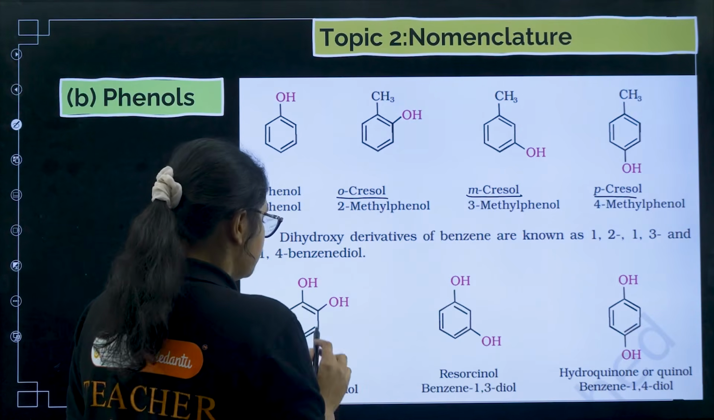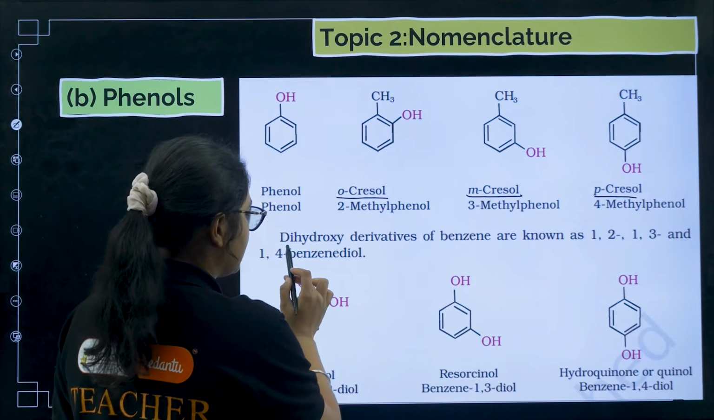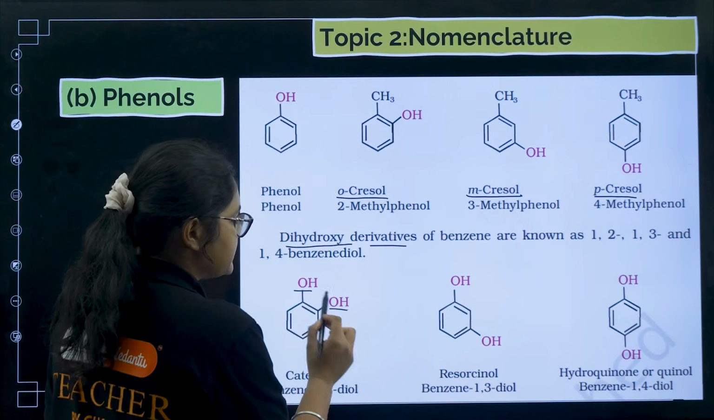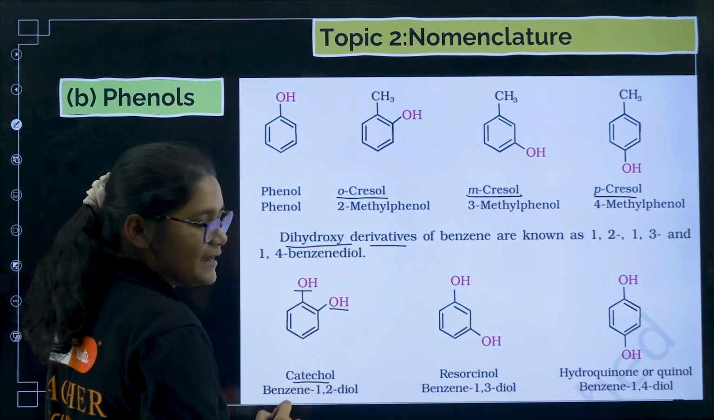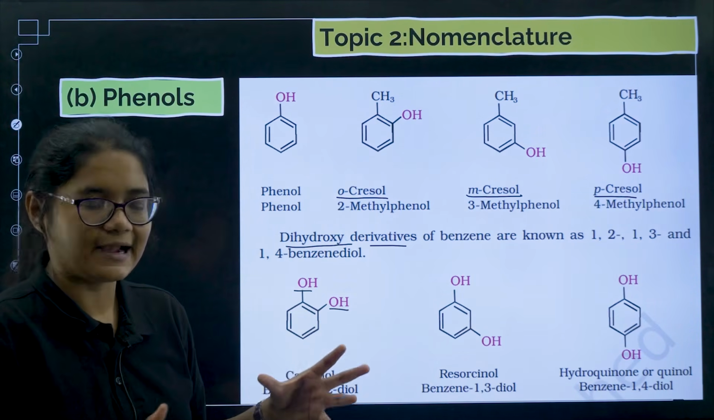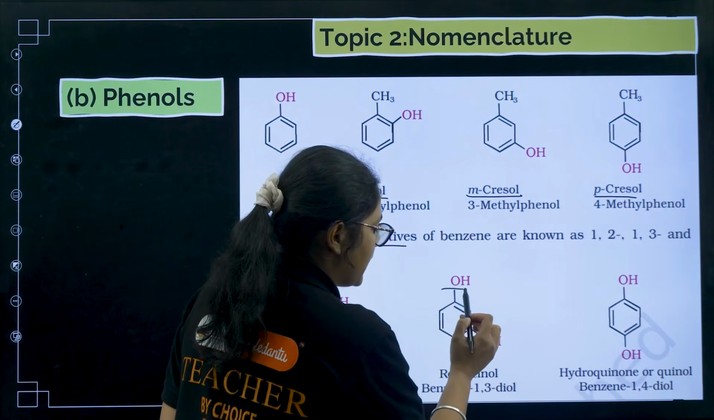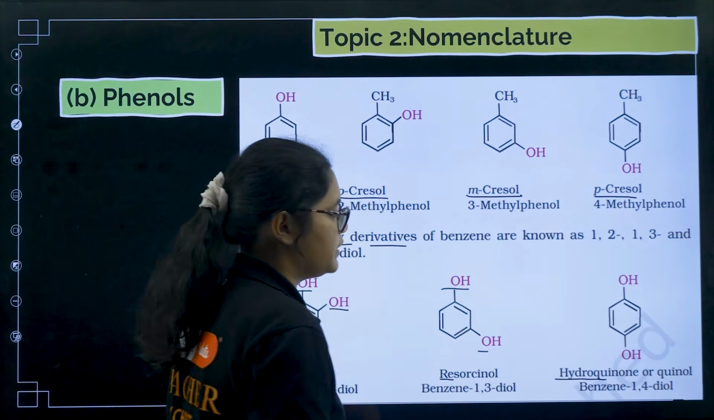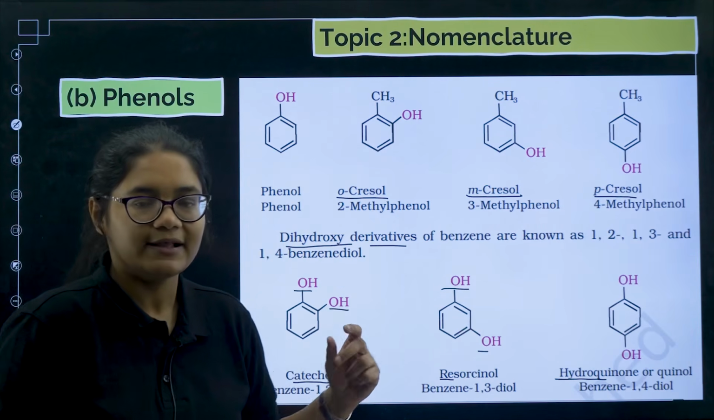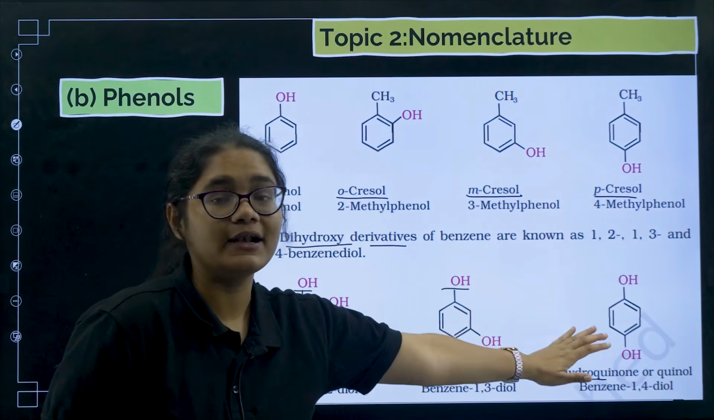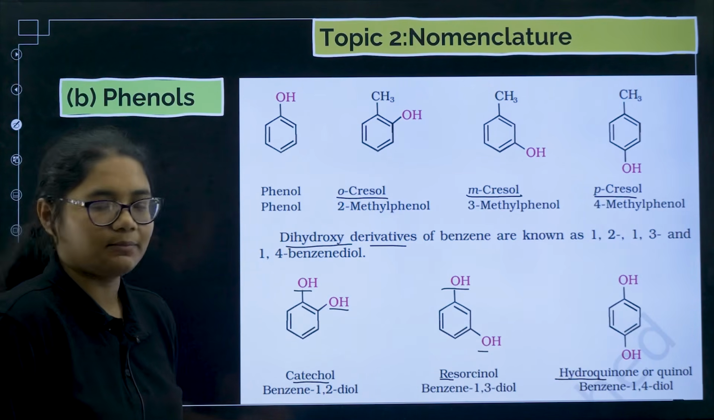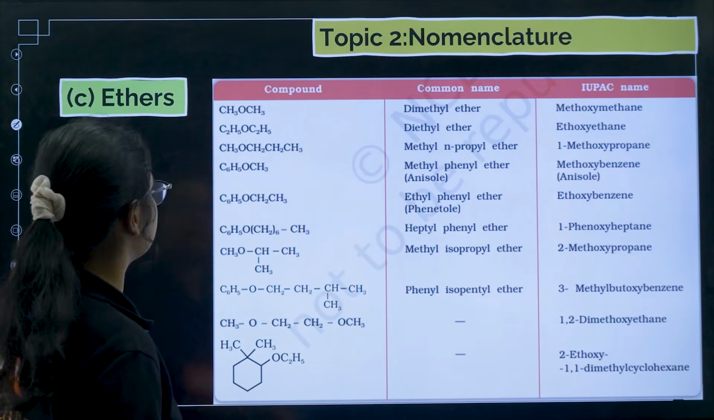Now coming to when you have two OH groups, the dihydroxy derivatives of benzene. When you have OH groups adjacent to each other, it is called catechol. Then meta, 1 and 3 position, resorcinol, and 1 and 4 position, hydroquinone or quinol. So catechol, resorcinol and hydroquinone, that is what you have to remember. These structures are very important.